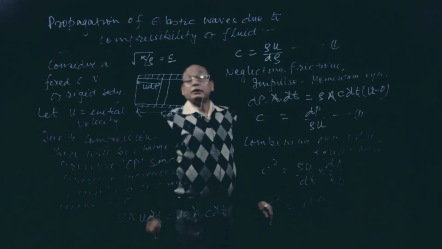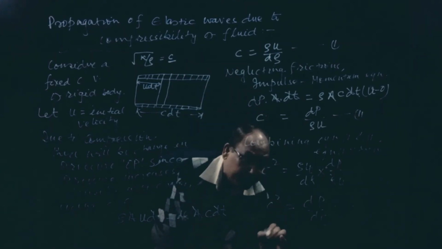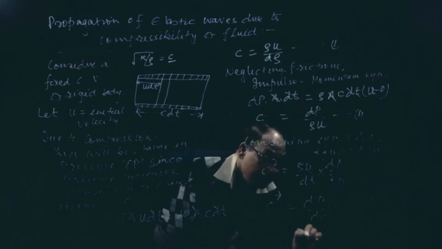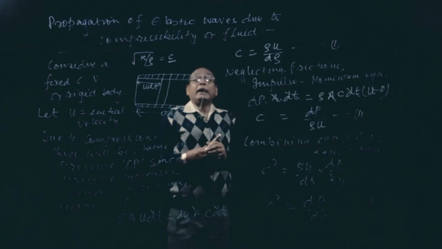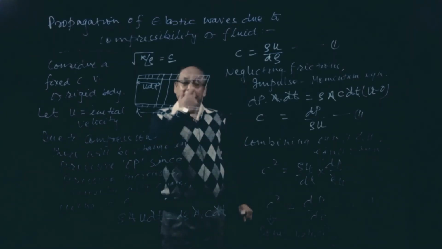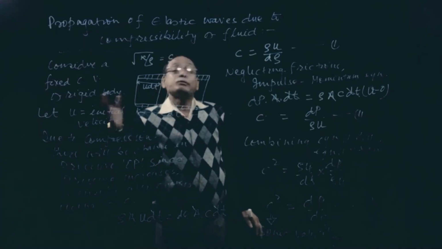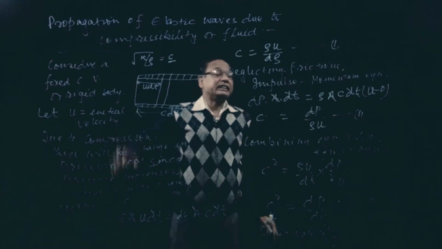So C is the sonic velocity; C is nothing but the sound velocity or sonic velocity. Okay, this derivation has not been completed, we will continue in the next lecture. So let us see what we have studied in this class.